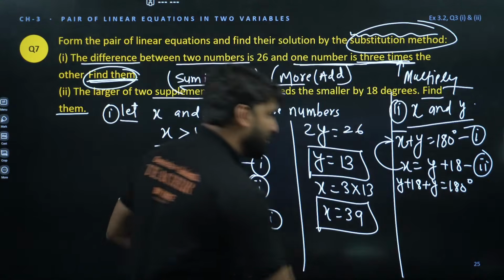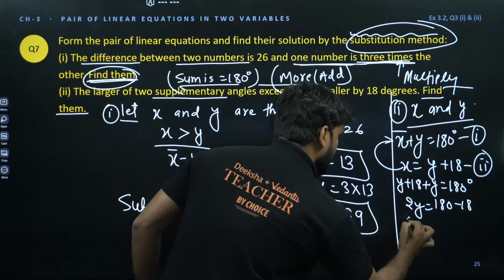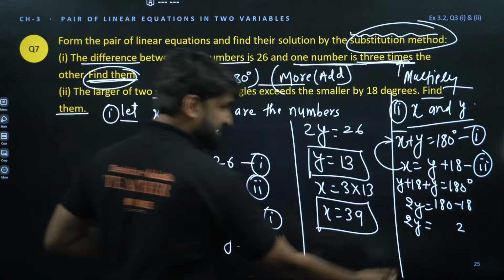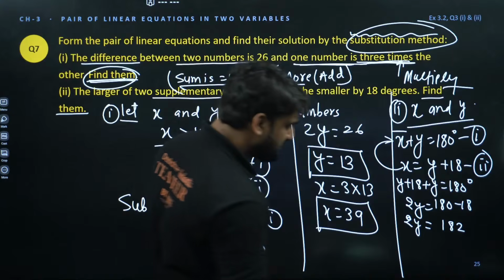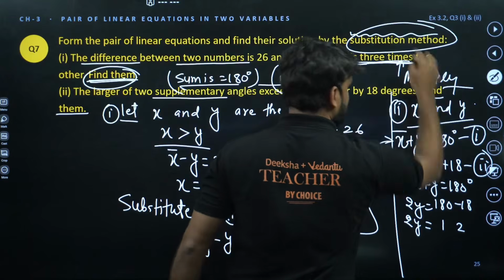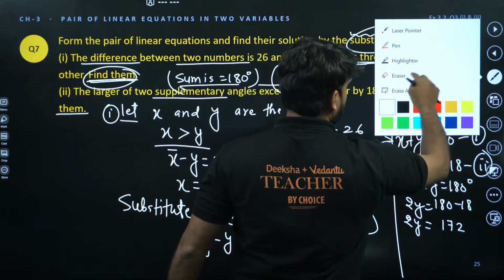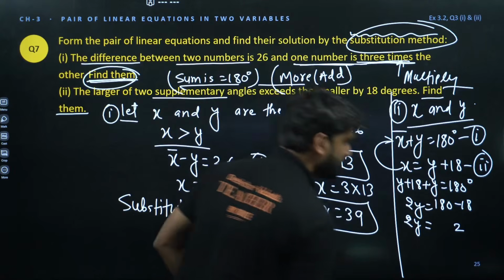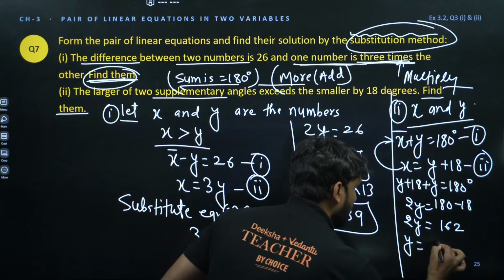My dear, y plus y will be 2y. 2y and this will be 180 minus 18. So what will be the result? 180 minus 18 will be 172. Sorry, yaar. What am I writing there? I'm not able to do subtraction. Oh my God. So this is 2 here, and it has become 7. 7 minus 1 will be 6. 162. So y will be equal to 81.